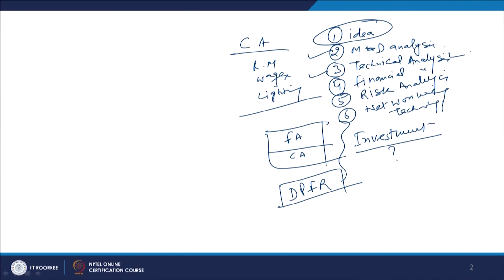And that investment requirement, to a larger extent, will depend upon the technical analysis, because technical analysis guides us how much land is required, how much building is required, what is the size of the plant and machinery available in the market and required for us, what other fixed assets are required, furniture is required, vehicles are required, everything we have to make estimates of, and then sum it up.